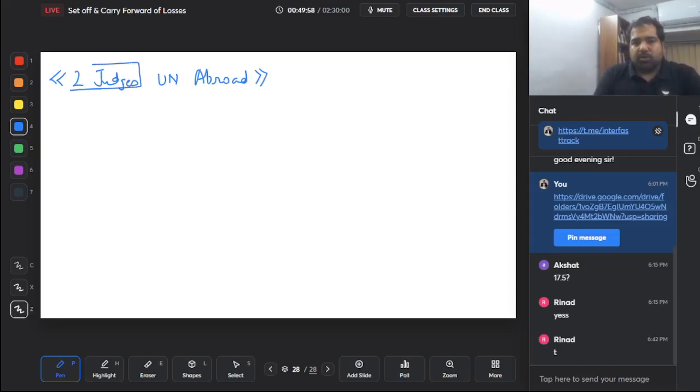2 judges, who are these 2 judges? Judges of High Court and Supreme Court, when they get compensatory allowances or sumptuary allowances. What are these allowances? Doesn't matter. That means to judges of High Court and Supreme Court, whatever allowance you give, 1 lakh, 10 lakh, whatever is exempt. Yes, fully exempt.